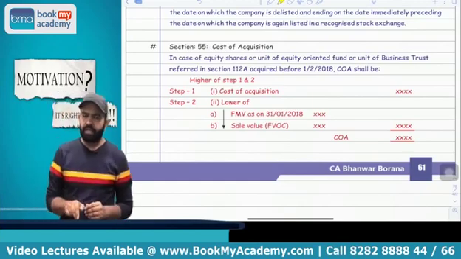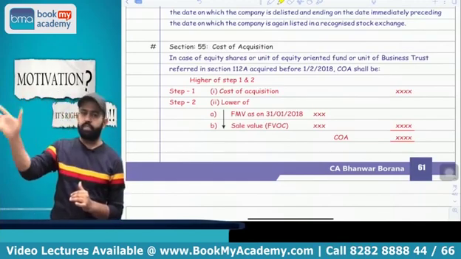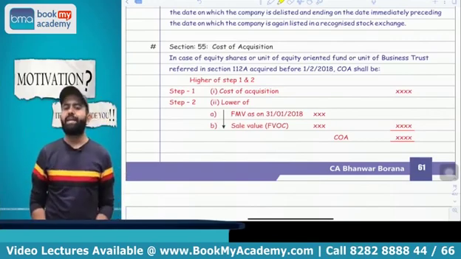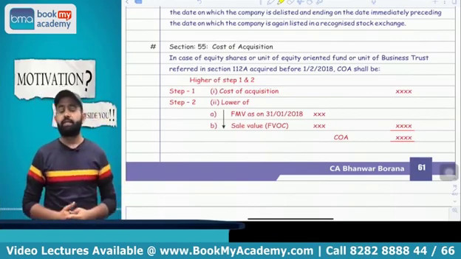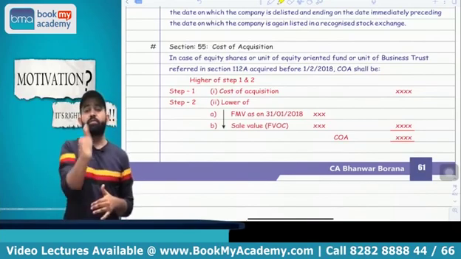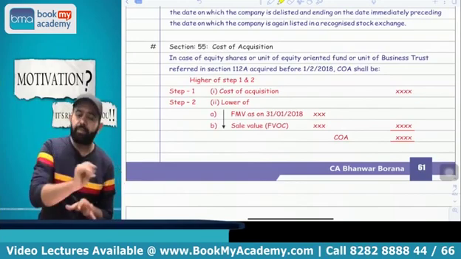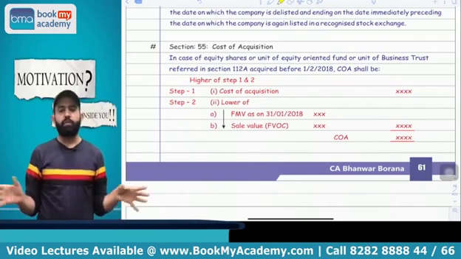Government is saying that if any equity share is acquired before 1st October 2004, STT not paid, chalega, no problem at all. Only you have to pay the STT at the time of sale. 112 benefit is available. Or acquired on or after 1st October 2004, but STT is not applicable, then also no problem. 112 benefit is available.